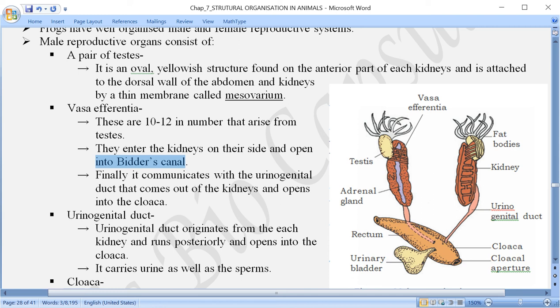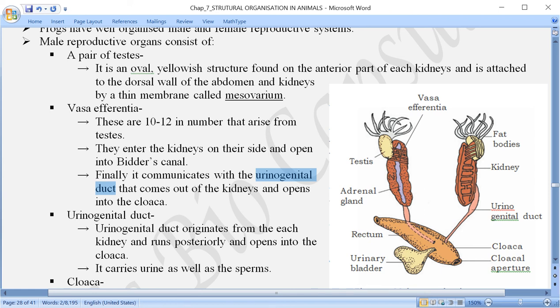Further, it continues and communicates with the urogenital duct. Urogenital duct, यहाँ पे यूरेटर की बात करें तो, the vas efferentia communicate, meaning they open into the ureter. And the part of the ureter after the joining of these vas efferentia is termed the urogenital duct, because this is a common pathway for the urinary or excretory system and also for the reproductive system. And then it comes out of the kidney.